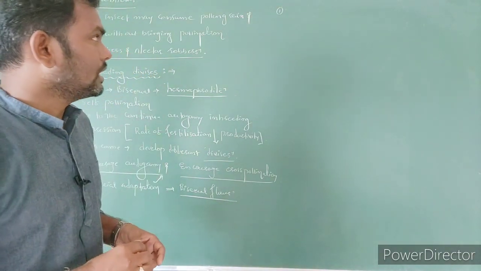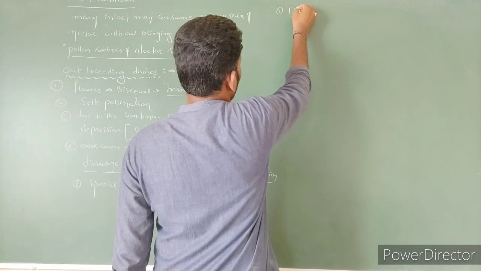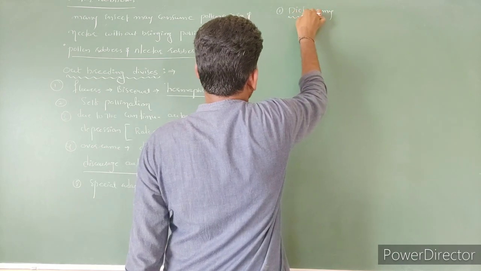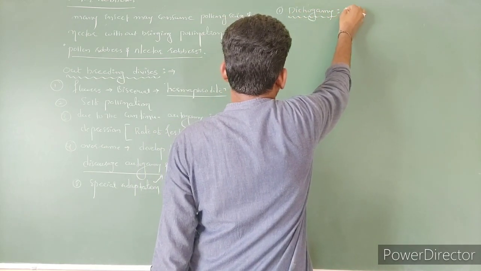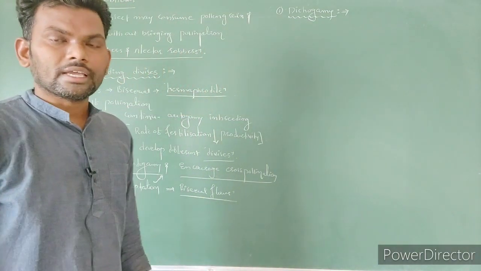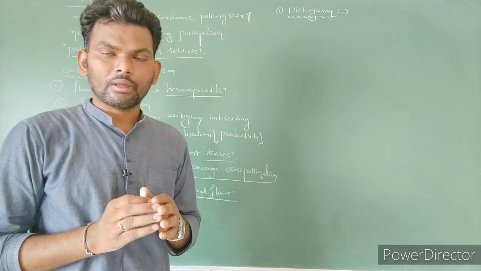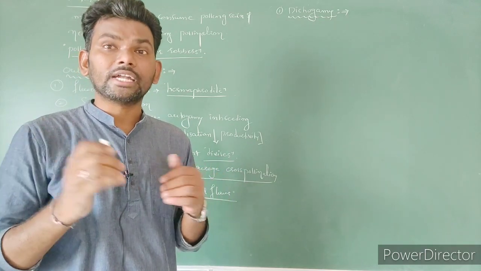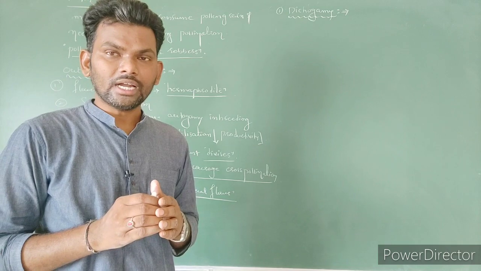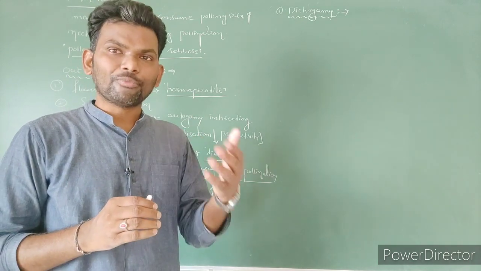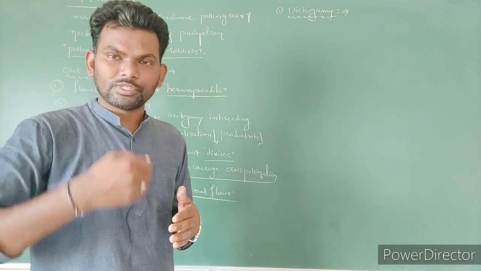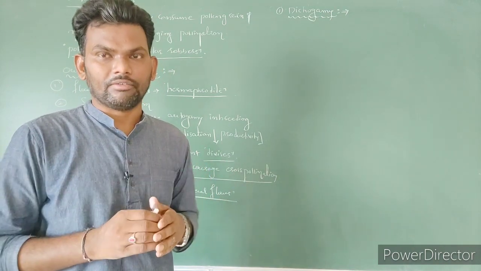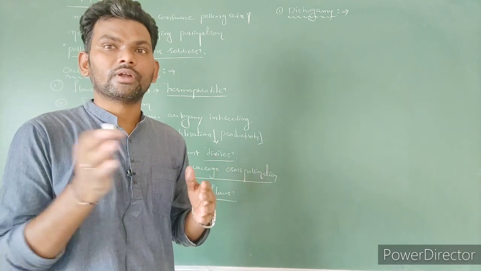Here the first is dichogamy. The heading is not given in NCERT, but the definition is given in NCERT. Dichogamy. In this case, to avoid self-pollination, the male and female sexual reproductive organs mature at different times. The release of pollen grains and the receptivity of the stigma are not synchronized. It means they mature at different times.